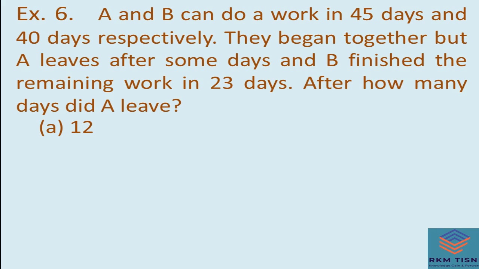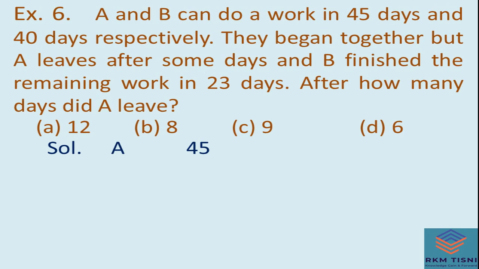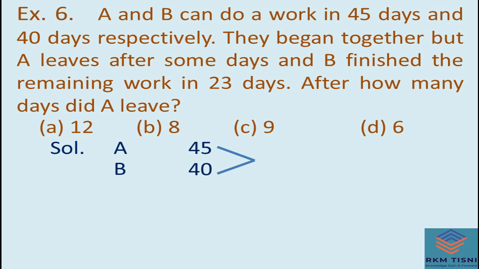A and B can do a work in 23 days. After how many days did A leave? Options 12, 8, 9 and 6. Now solve it. A can do that work in 45 days. B can do that in 40 days. Let's find out the total work. The LCM of 45 and 40 will be 360. And on a day basis, A's daily work is 360 by 45, which will be 8. And B's daily work will be 360 divided by 40, which is 9.